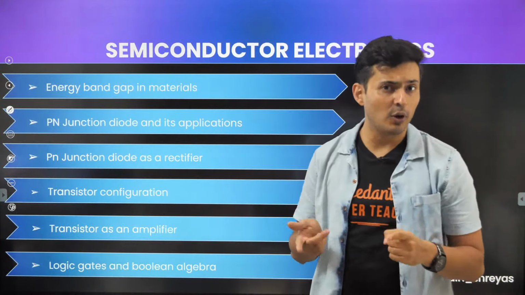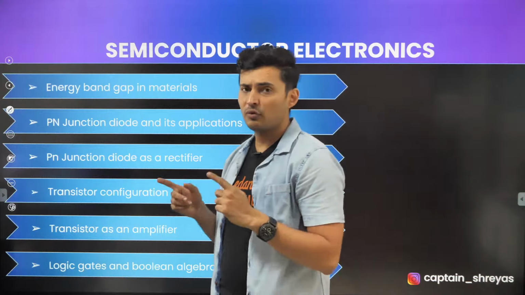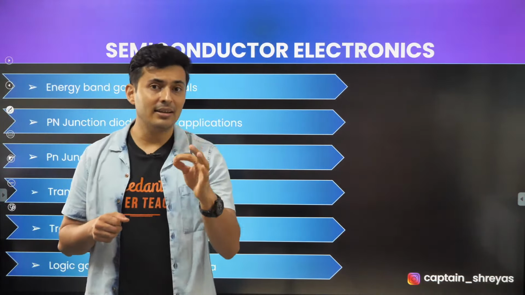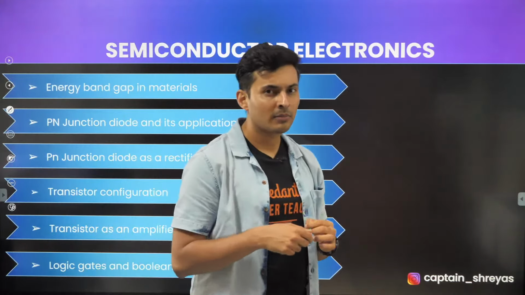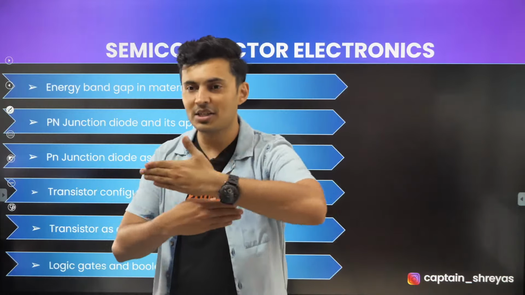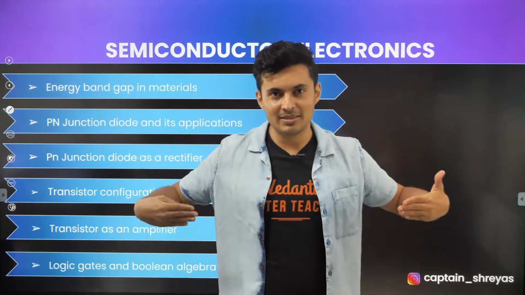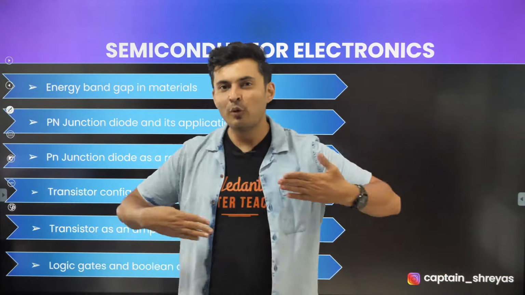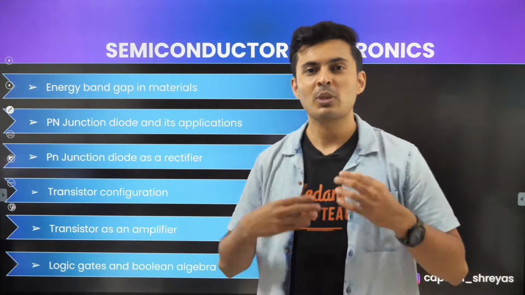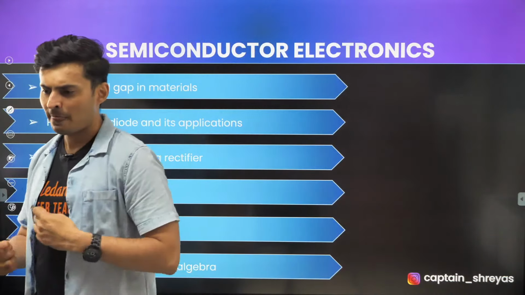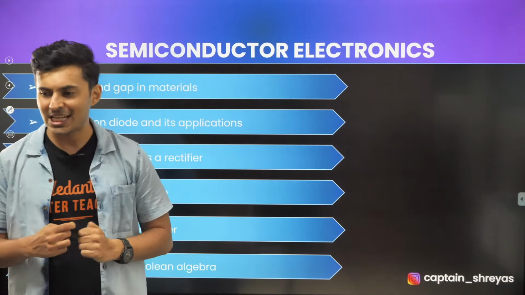When a diode is forward biased, which current is higher than which current? Remember, there are two kinds of current. Try to recollect. In a PN junction diode, there are two opposing currents. One current goes from P to N, other current goes from N to P. One of the two currents is higher. Which current is higher, guys? Try to recollect this. Come on, think.